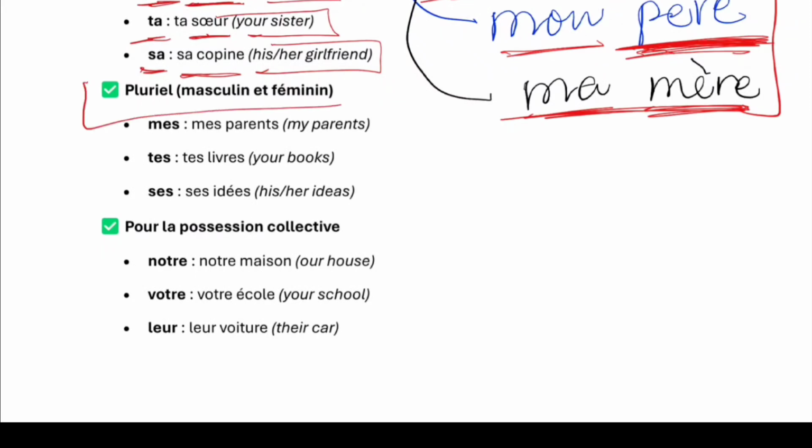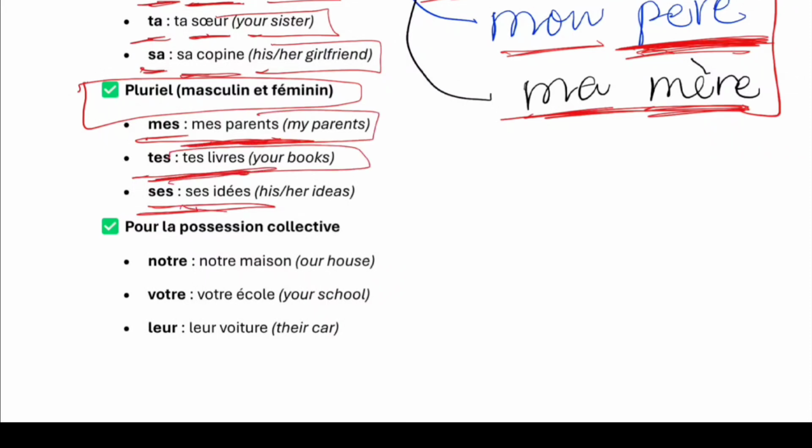Now have a look at the plural. Actually, there is no variation when it comes to the plural. Mes parents, tes livres, ses idées. Mes parents, my parents; tes livres, your books; and ses idées, his or her ideas.